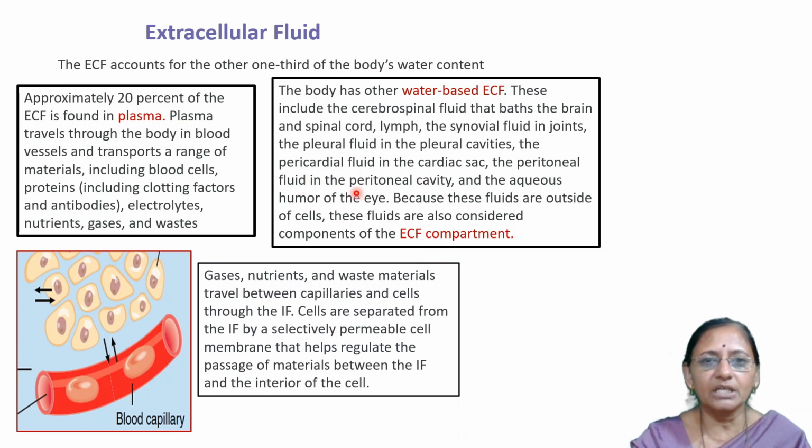All organs are lined by a membrane, the peritoneal membrane, and this membrane encloses a cavity filled with fluid, commonly called peritoneal fluid.